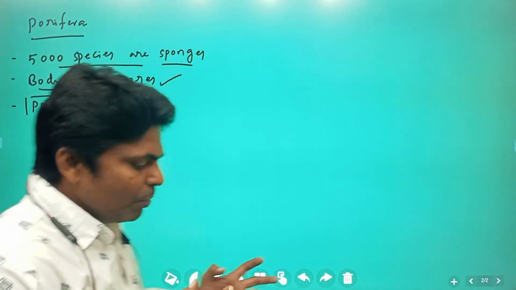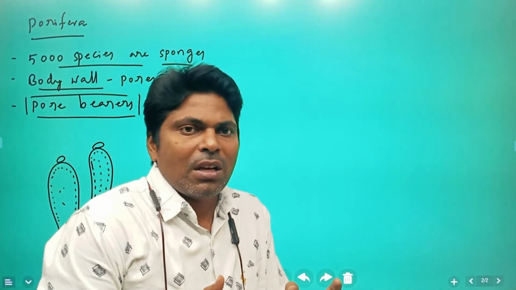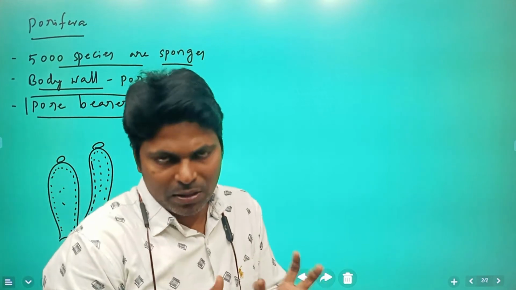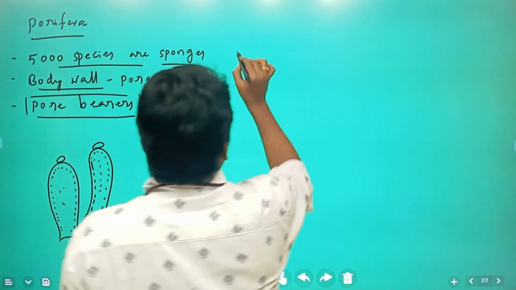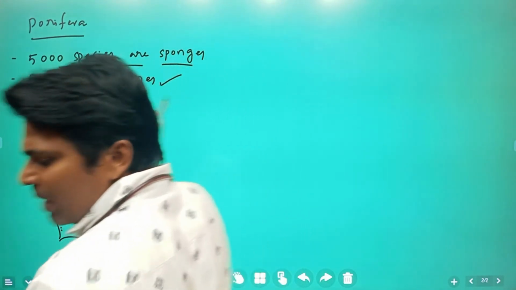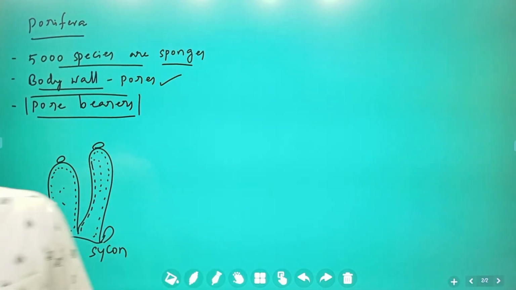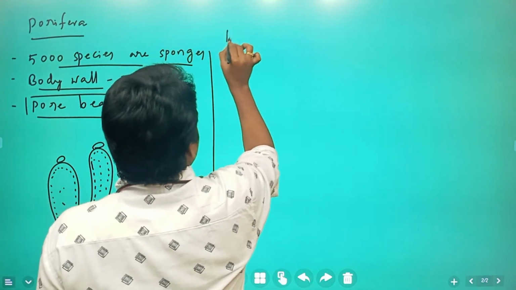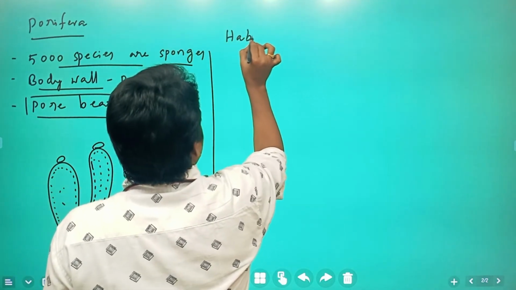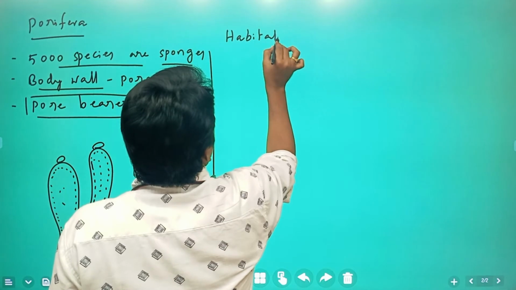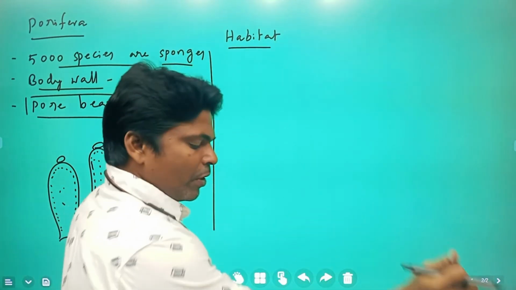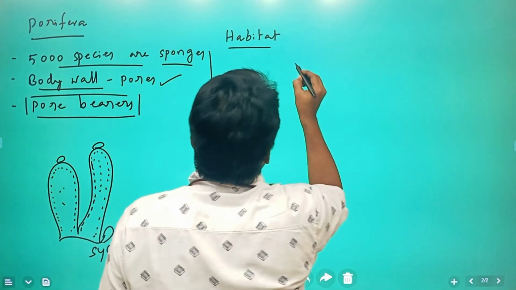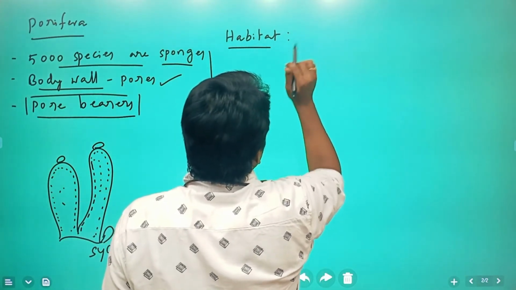Next, before entering into that, there are certain common things present for each and every phylum that we have to cover. First, habitat. Habitat means where these particular organisms are present. Where these organisms are present, that we call habitat.